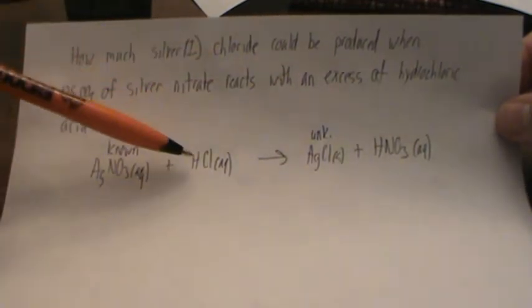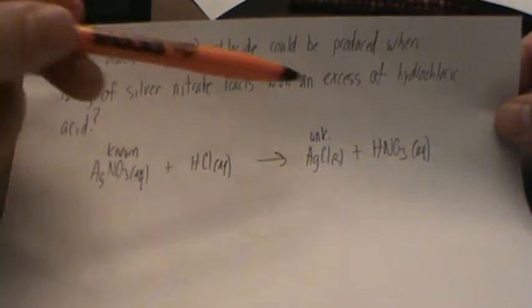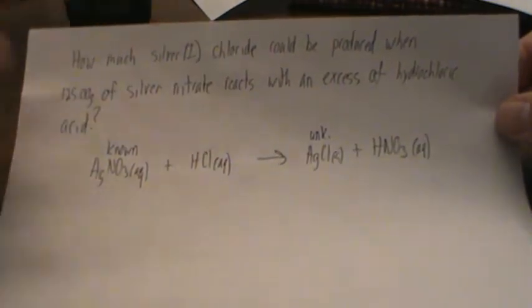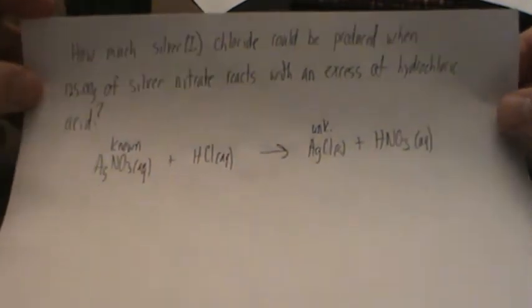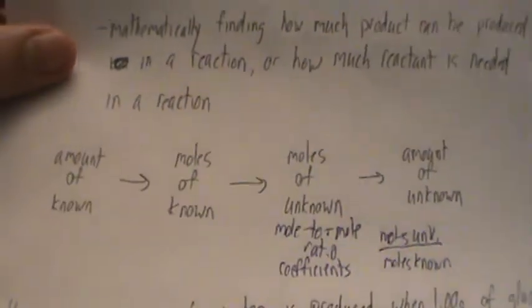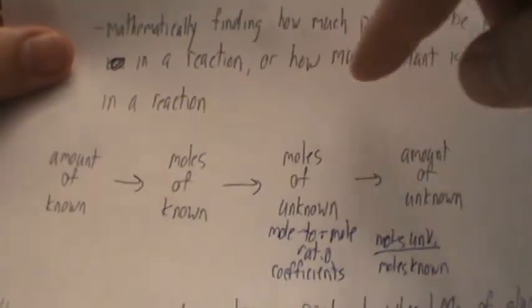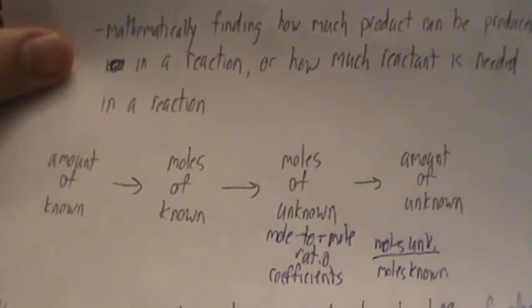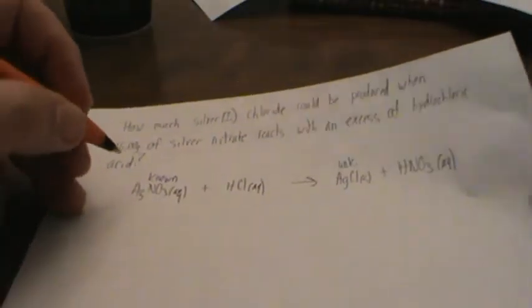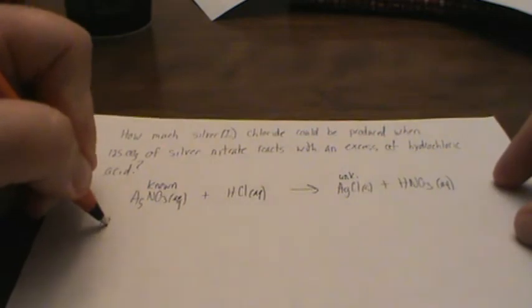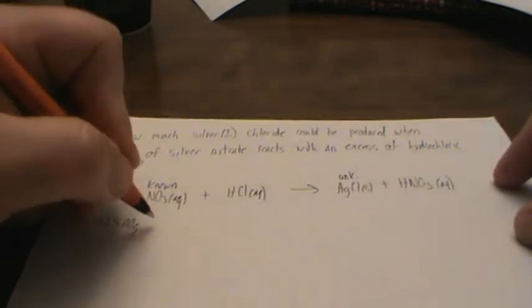So those are all balanced. Then if we go to hydrogen, we have 1 hydrogen, 1 hydrogen. So this reaction is already balanced for us. So let's look at our flow chart once again. Amount of known, to moles of known, to moles of unknown, to amount of unknown. Let's think about that in our head as we go through this problem. Our amount of known is the 125 grams of silver nitrate.